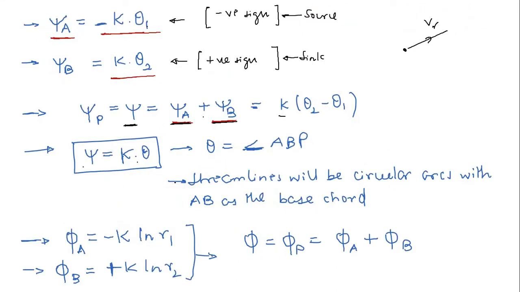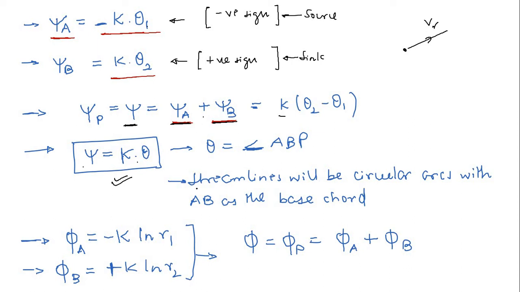Now if you see this equation very carefully, you will find out what the streamlines are. We know that along a streamline psi will remain constant, so if psi remains constant, then the theta term will become constant.